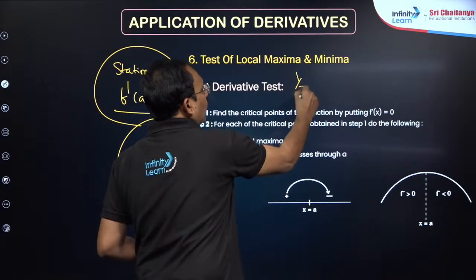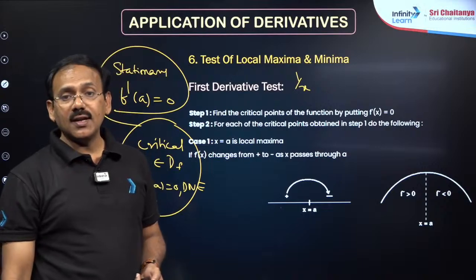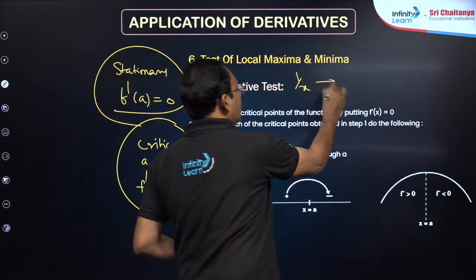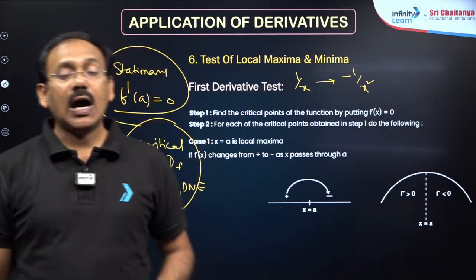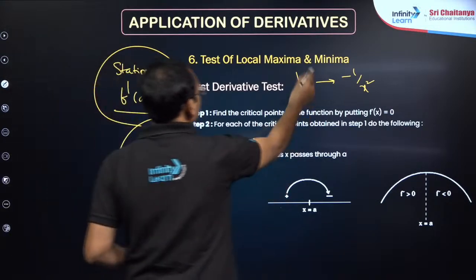For example, 1 by x: how many critical points are there? Its derivative is minus 1 by x square, so the derivative does not exist at 0. How many critical points are there for this function, dear students?